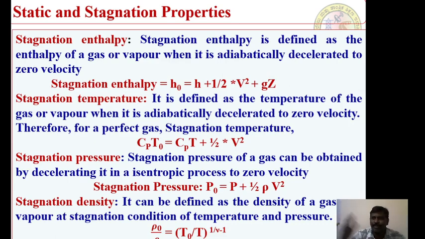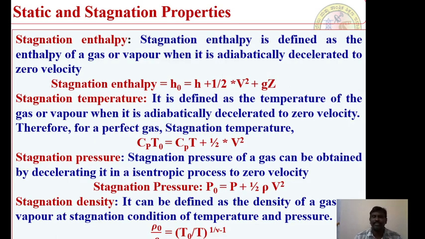There are two states available. One is the static state and the other one is the stagnation state, right? So to begin to measure the stagnation properties, we need to have one initial state. That state is nothing but a static state. Therefore, the static temperature, the static enthalpy and the static pressure are very important properties which we have to measure. Let us think about a stagnation pressure in this case.